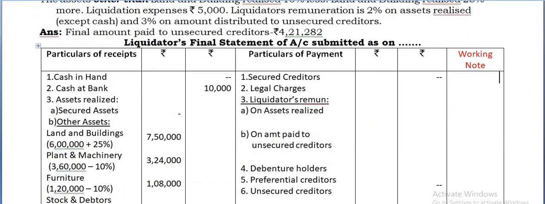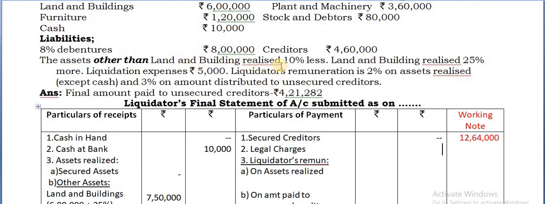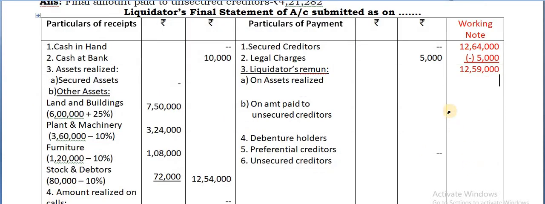Now you write the same amount in the working note, that is the cash available. Amount paid to secured creditors, nil. It is not given in this column. There are liquidation expenses, 5,000 is there, so you can write 5,000. And deduct the same in the working note. So still the balance you have is 12,59,000.